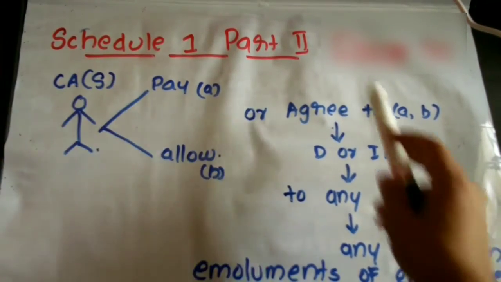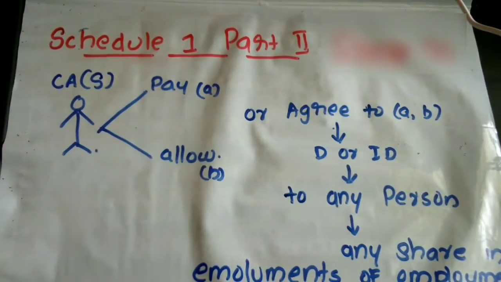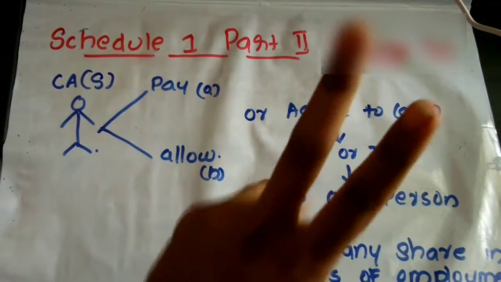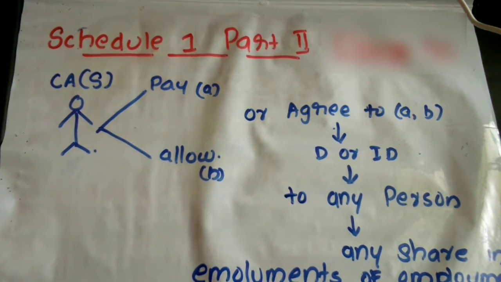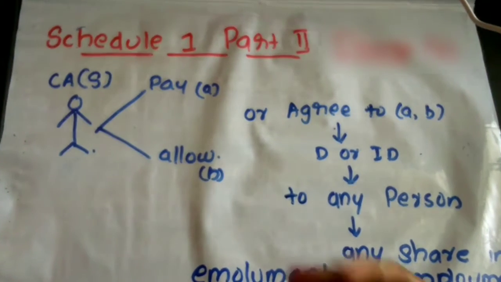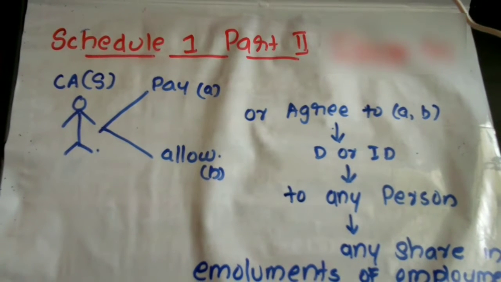Starting with Part 2, that is Schedule 1 Part 2. In Part 2 we already studied that they have 2 clauses. How many clauses? 2 clauses. This is mainly about a CA who is undertaking any employment, that is a CA in service. So we are explaining the cases when a CA in service shall be deemed to be guilty of professional misconduct.